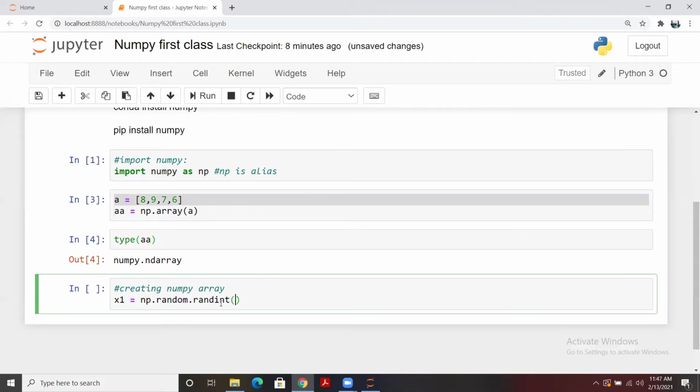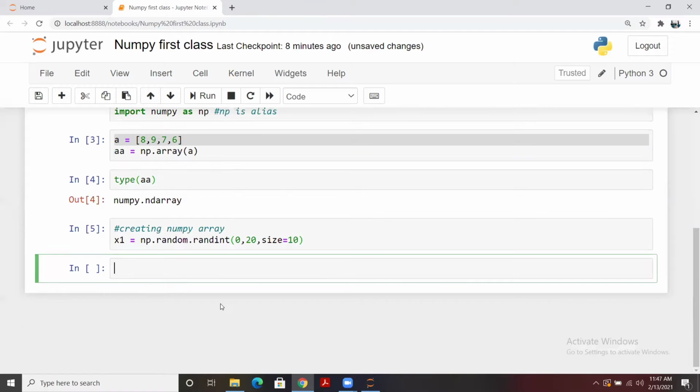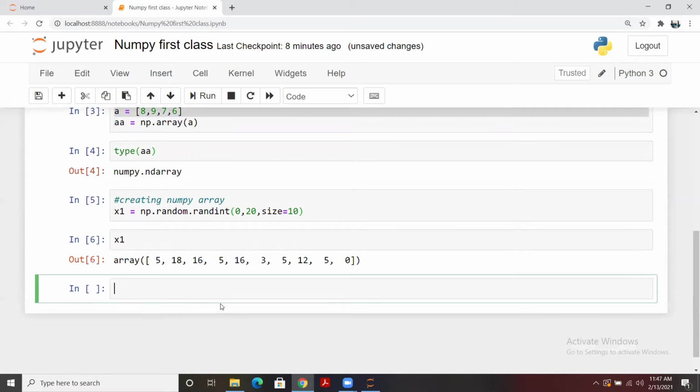And I'm going to use, let's say, from 0 till 20. So I need numbers which start from 0 till 20. And how many numbers do I need? I'll mention those in size. So let me run this and let me call x1. So you see that this is an array, and that is a one-dimensional array, and we have the random integers here which start from 0 and go till 20.